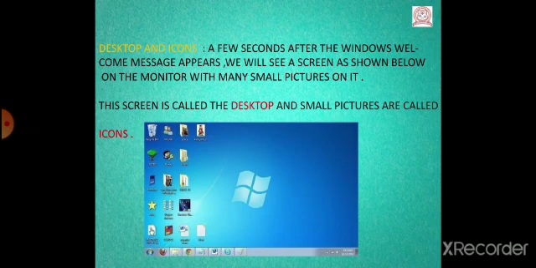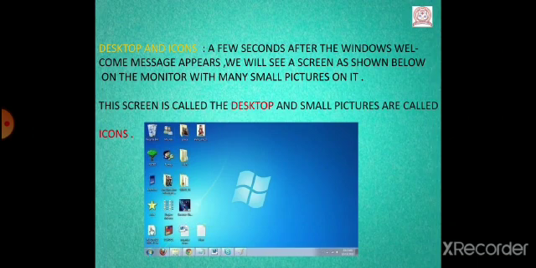Next is desktop and icons. Now what is desktop and icons? A few seconds after the Windows welcome message appears, like we studied before, we will see a screen on the monitor with many small pictures on it. The image that is shown here is the image of a desktop.